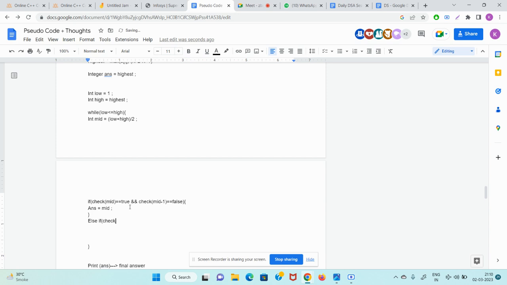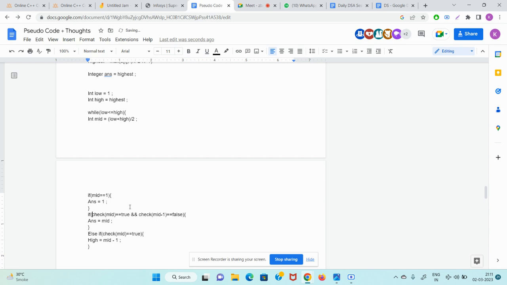Else if check of mid is true, then what can you do? If check of mid is true and check of mid plus 1 is also true, then obviously you should go a bit back. High equal to mid minus 1. Okay? First check of mid was true. And obviously one more condition you should write. If mid is equal to 1, already you got the final answer. So just write answer equal to 1.